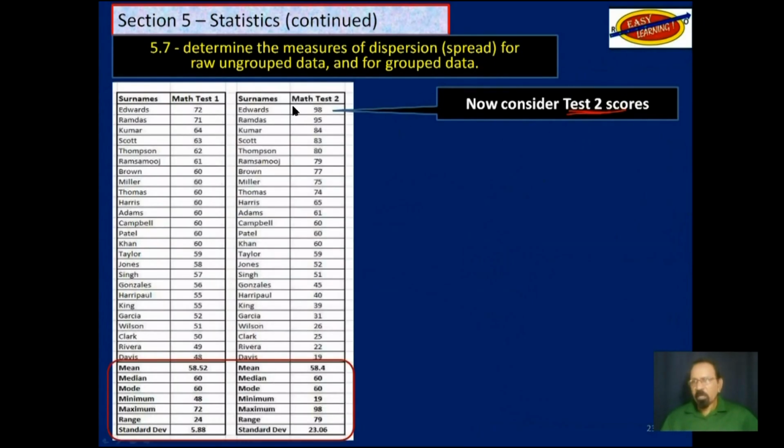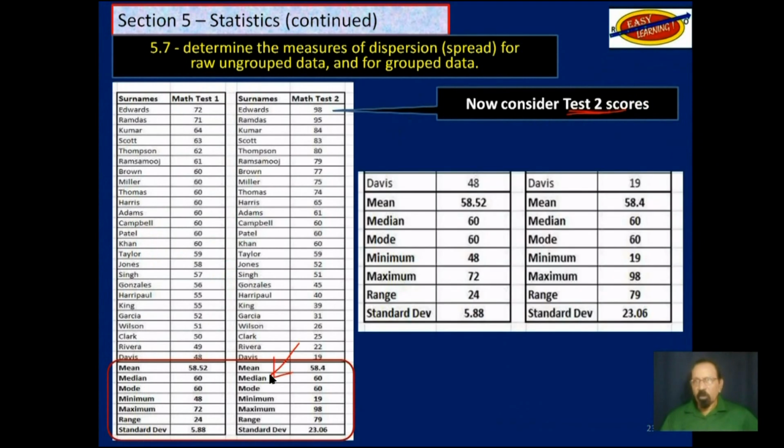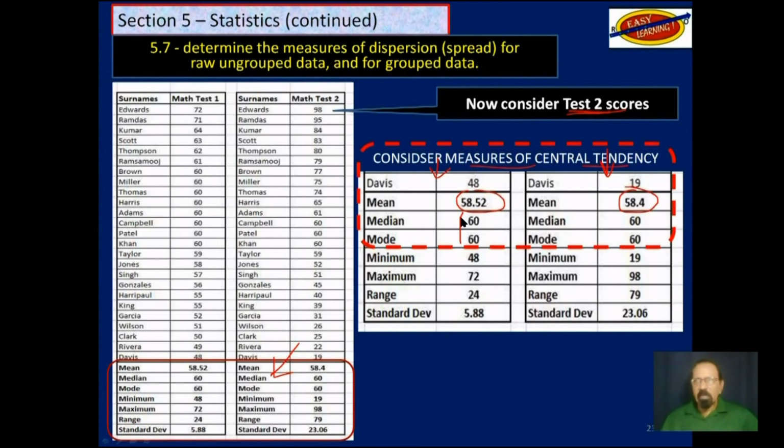We will expand this piece below here. Now we could see both these tests. Test 1 on the left here, test 2 on the right here. If you look at the measures of central tendency, they are very, very similar. The mean here and the mean there, the median and mode here, and the median and mode here.